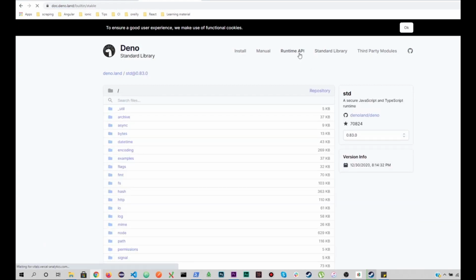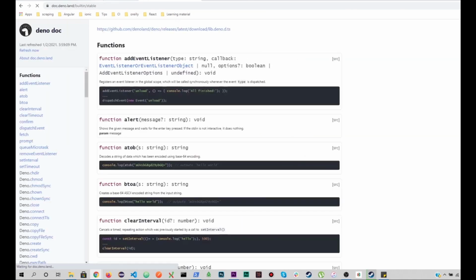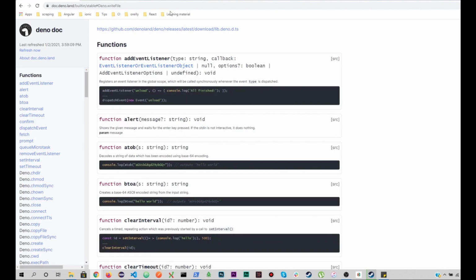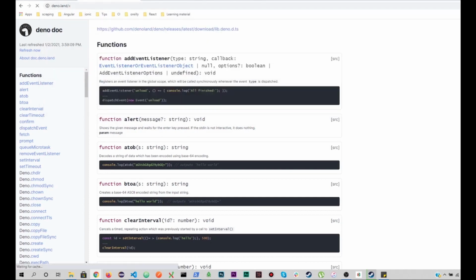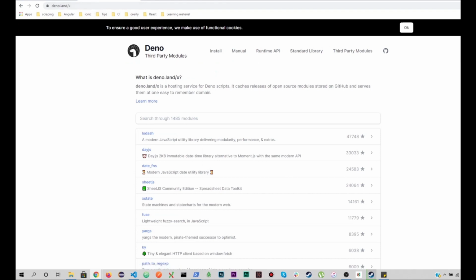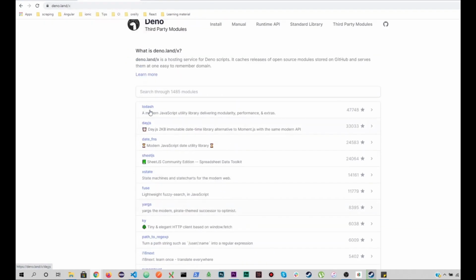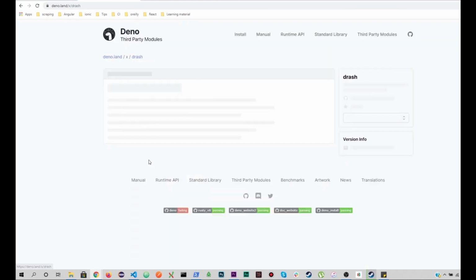It's a runtime API. Let's move to the runtime APIs. Okay, let's rerun it. Deno.land/x. Yeah, third party modules, right? So here you know Lodash, did JS, find sheets for Excel manipulation data, and this is Drash, right?